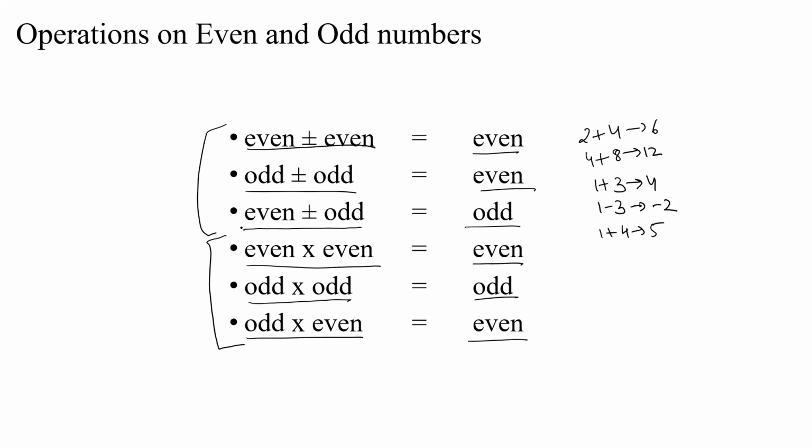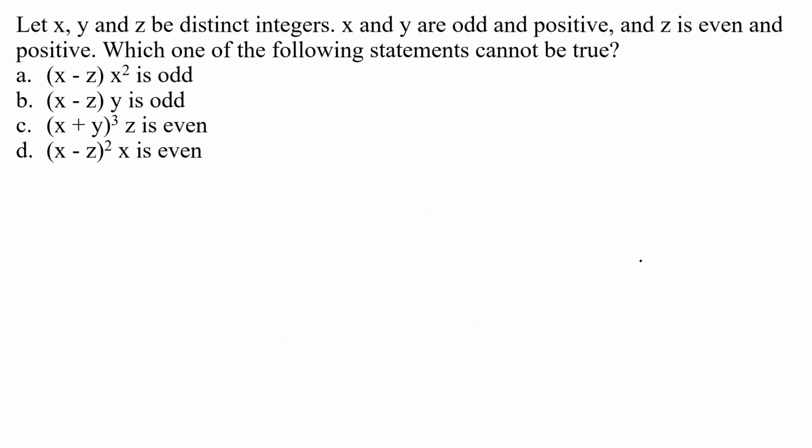And in terms of addition and subtraction, if you have addition or subtraction of two even numbers, you get an even number. If you have the addition or subtraction of two odd numbers, you get an even number. Only when you are adding or subtracting one even number and one odd number do you get an odd number. So you need to keep this in mind. So pertaining to this, let us look at a question in the next slide.